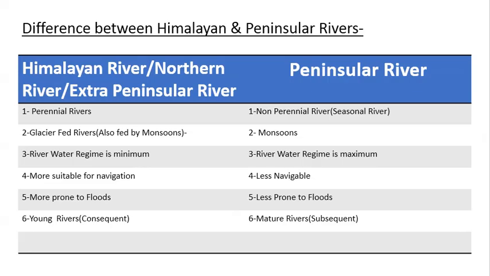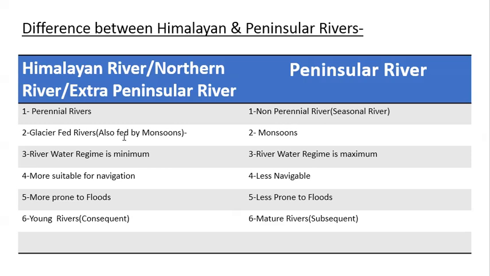Now let's see some differences between Himalayan and peninsular rivers. Himalayan rivers are also known as extra peninsular rivers. In general, Himalayan rivers are perennial rivers, which means they flow throughout the year, whereas peninsular rivers are mostly seasonal or non-perennial rivers.